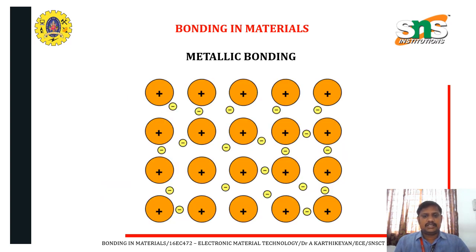Metallic bonding has positive and negative ions, electrons and holes, so we have electron and hole pairs. Metallic bonding is also possible with basic metallic elements. Positive and negative charges attract, so bonding takes place, and once we give external force or external energy, the movement of electrons takes place. That is the main thing about bonding in materials.